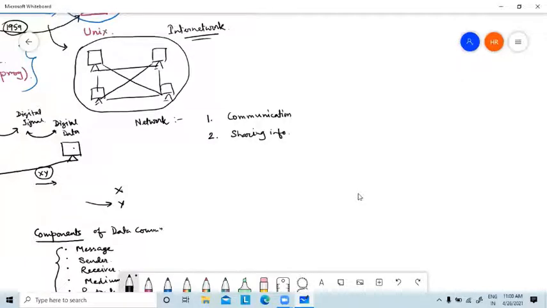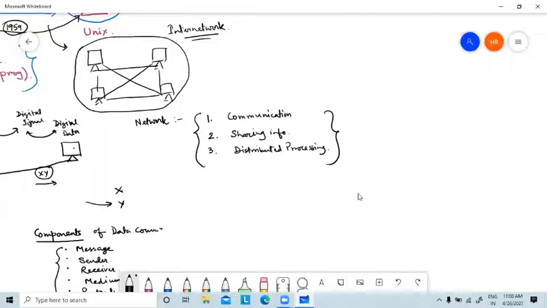Clear? Then we sometimes need to do some distributed processing, which means one task is divided among different devices. We want to perform a distributed or group processing. So these are the purposes of creating a network.